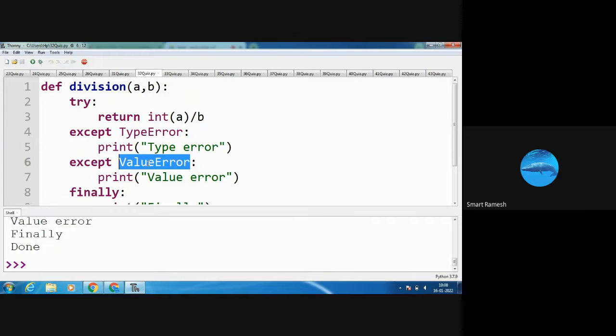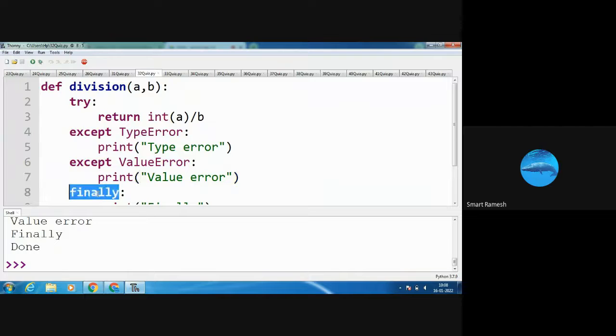Okay, the error is the ValueError. In the try block there is an error, so it goes to the except block. Here the first exception type, Error, is wrong. What is the correct error? ValueError is the correct error, so the ValueError block will execute. ValueError is shown in the output screen. Yes, see in the output screen, ValueError is showing.